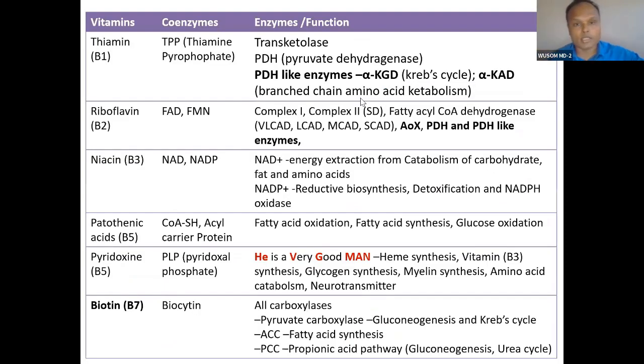Now let's revise whatever we have studied from our beginning, from enzymes till now. We will discuss that, and the things we have yet to discuss, for example amino acid catabolism or metabolism. There also vitamins will come again. So some of the concepts we are going to discuss in amino acid metabolism will also come in this vitamin topic.